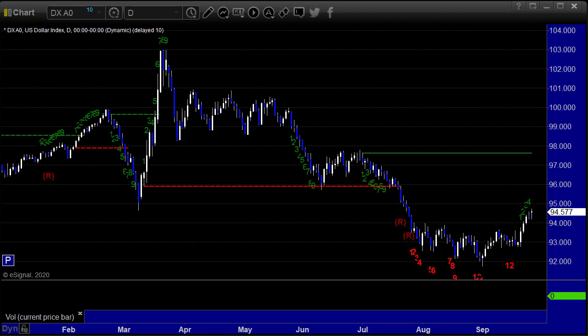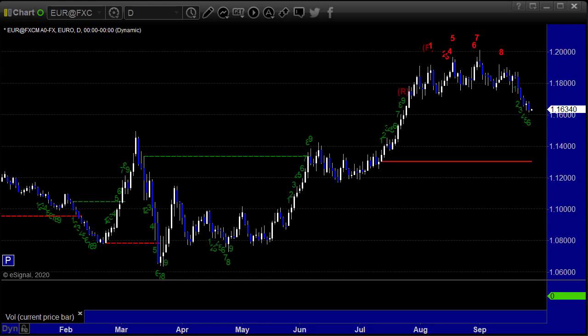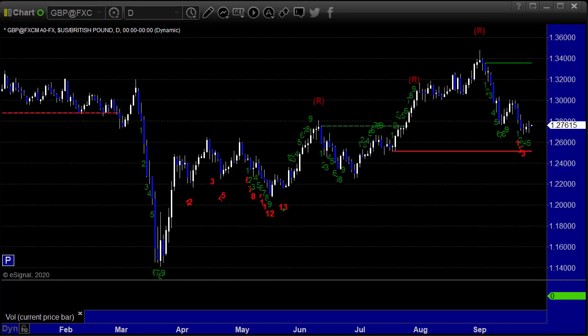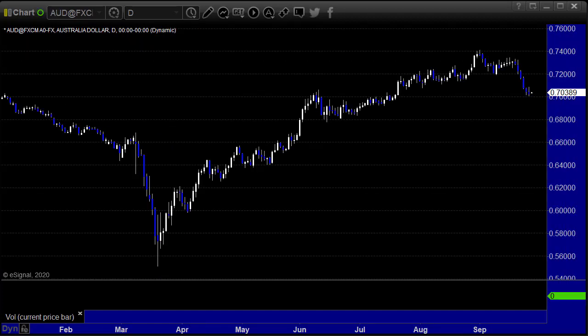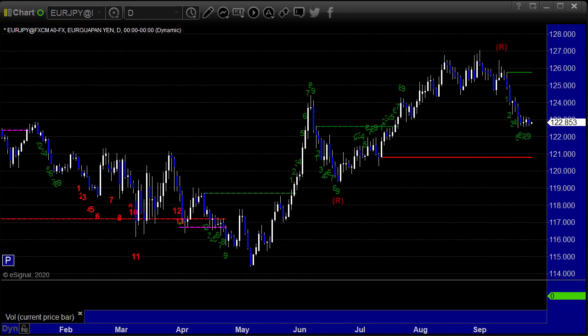Here's a look at the dollar index daily chart. We were up a little bit for the week. Euro dollar was down. That's the inverse of the dollar index. As usual, the pound dollar was totally dead flat, like literally some of the flattest action we've seen. Aussie dollar never got the 13 sell signal, but we're still drifting back towards that red static trend line, which would have been the target from the 13 sell signal.